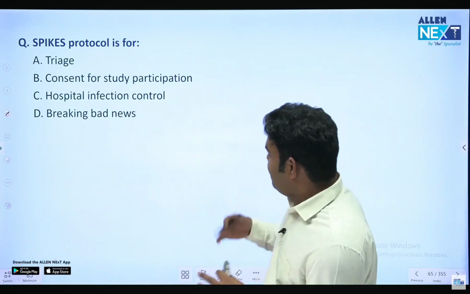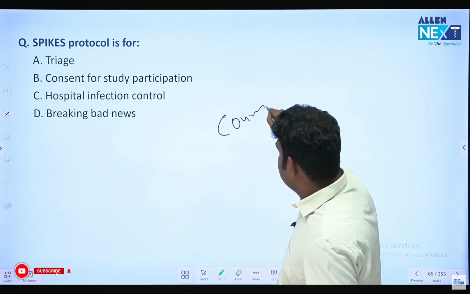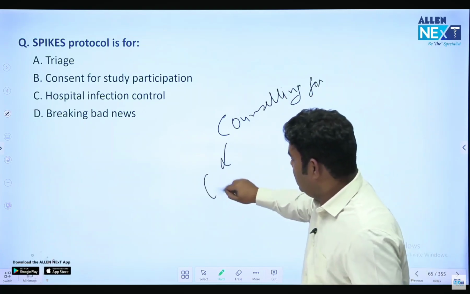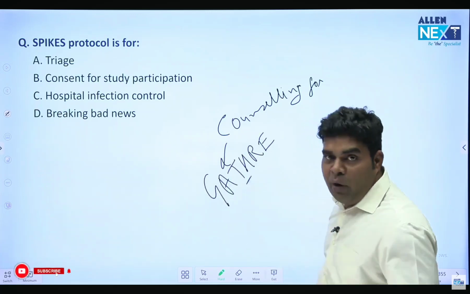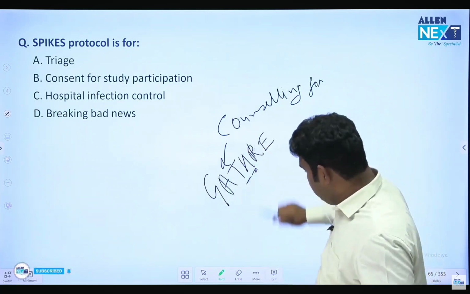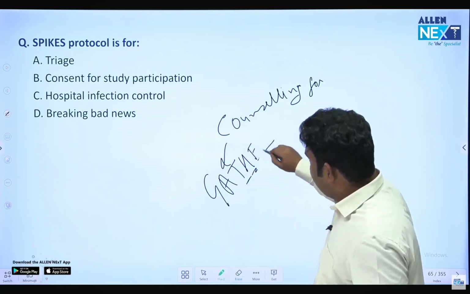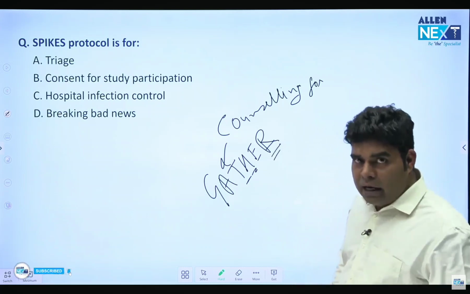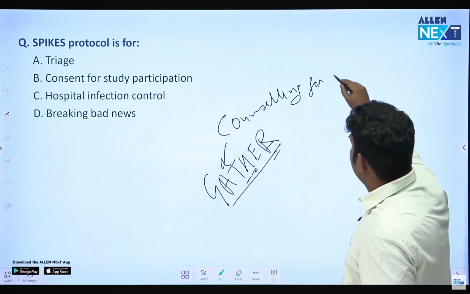There are multiple things which we use, like one is for counseling of patients, especially for family planning. Here we use the GATHER approach. Greet, then ask what is needed, then tell the patient what the options are, help the patient in choosing one of the contraceptives, then explain the side effects, and then ask for a comeback review after taking whatever contraceptive. So GATHER approach is counseling for family planning.